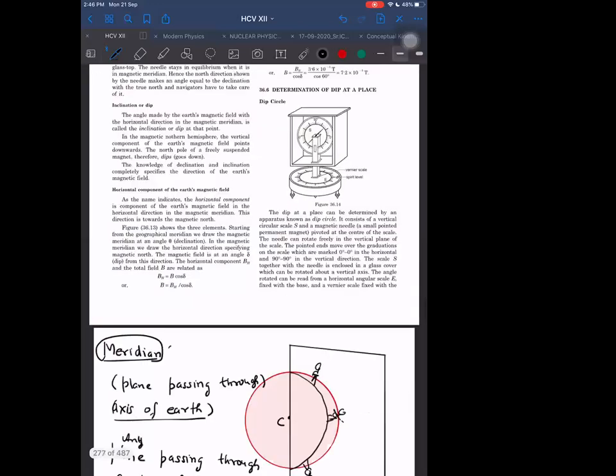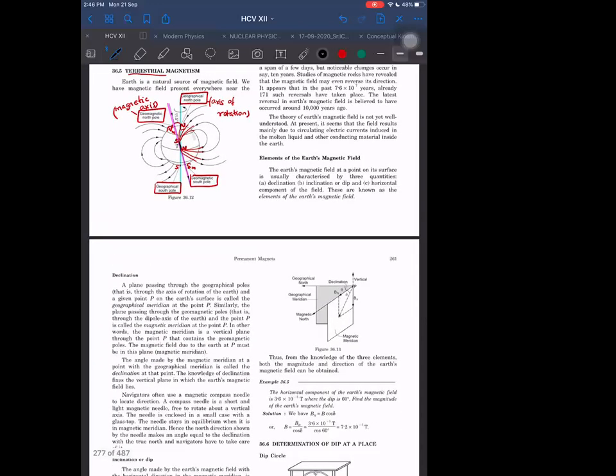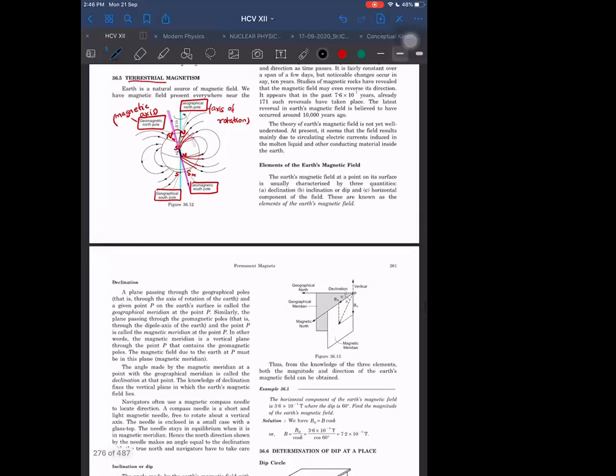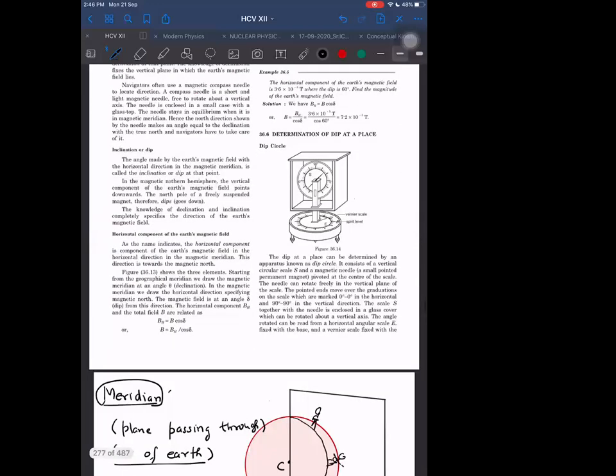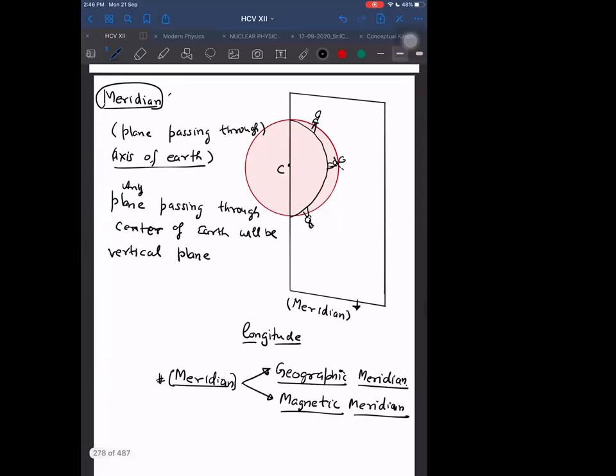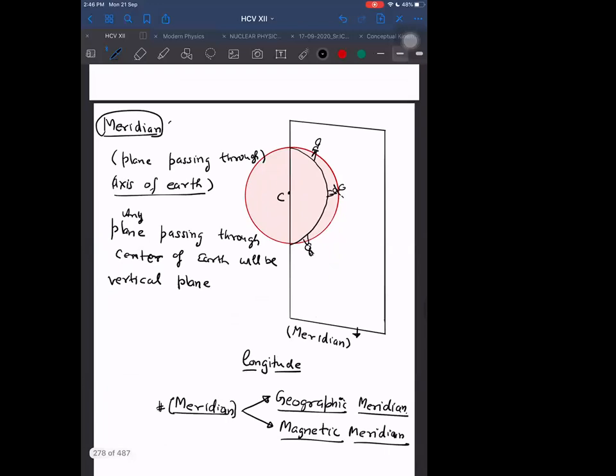Where this meridian cuts the Earth, that is called longitude. Where it is cutting the Earth, that is called longitude. Is it okay? So there could be magnetic longitude and there could be geographic longitude.